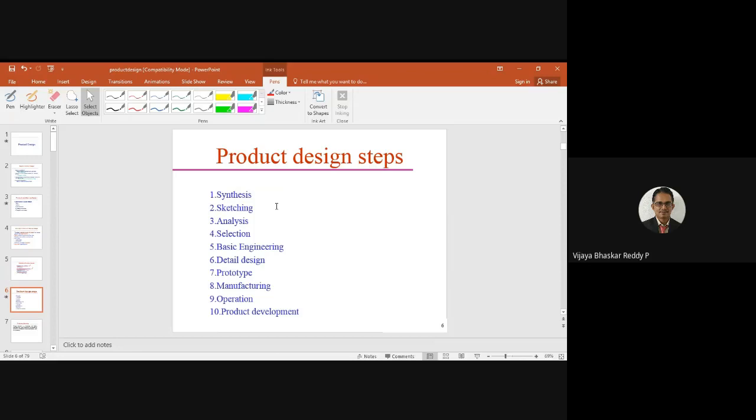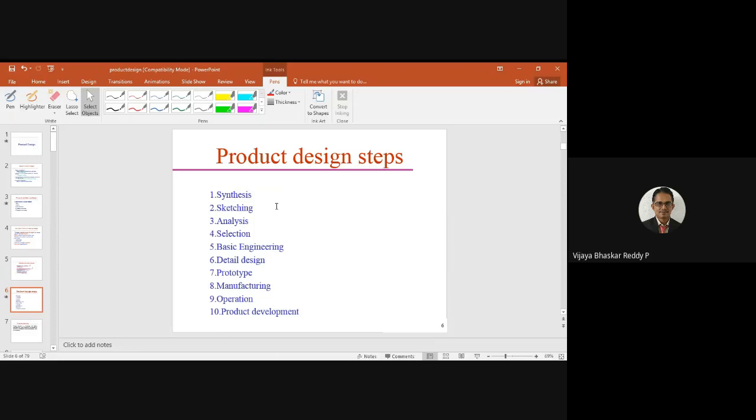So what is the purpose of this component? Is there any possibility to change, remove, or stop using that particular part? Maybe that functionality can be taken over by another subcomponent. So that is also an analyzing aspect. Okay, what strengths exist? Okay, now what is the life of that product? Okay, in what environment can it work? So that is nothing but analyzing all these designs.